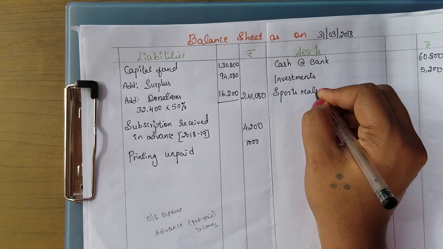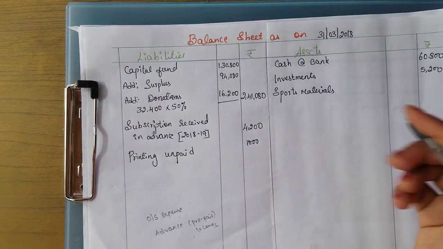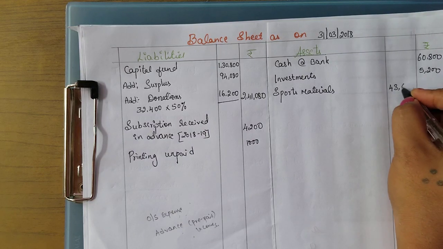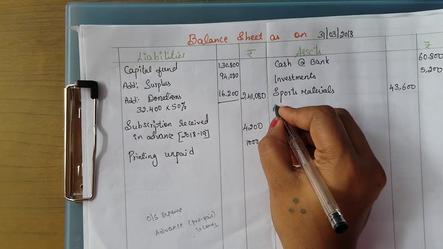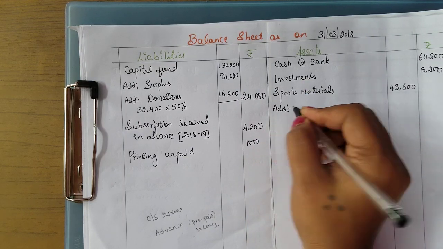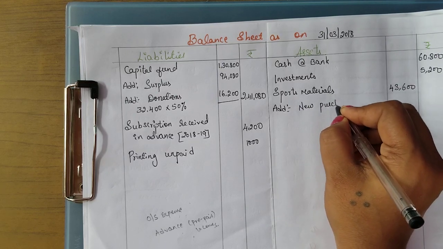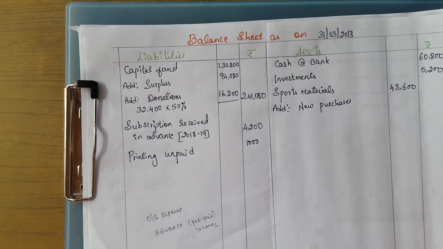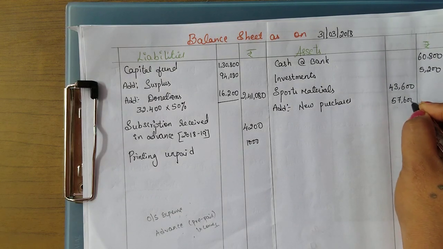Next we have sports materials. As you know, there is an adjustment and new material also they have purchased, so we will write it in the inner column. 43,600 is the old sports material. For this we will add the new sports material purchased. The new purchase is given in the receipts and payments account, 57,600.